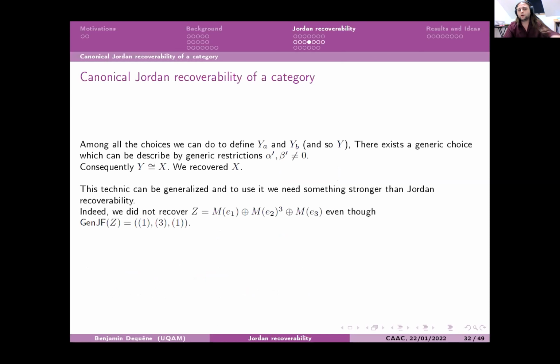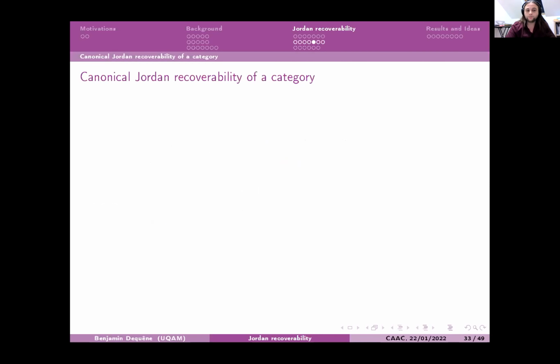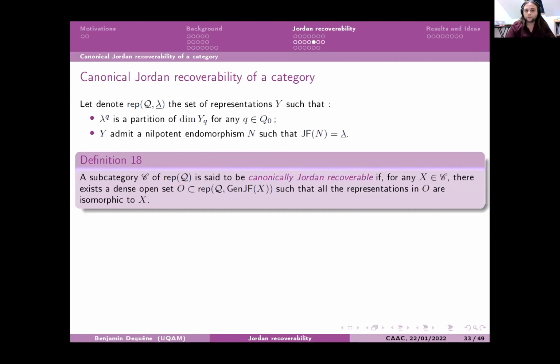So this technique can be generalized, but it uses something stronger than Jordan recoverability, and this is what we call the canonical Jordan recoverability of a category. So this time I ask that for each representation X in the category there exists a dense open set O in all the set of representations of the quiver that have the same generic Jordan form as X, such that all the representations in the open dense set are isomorphic to X.